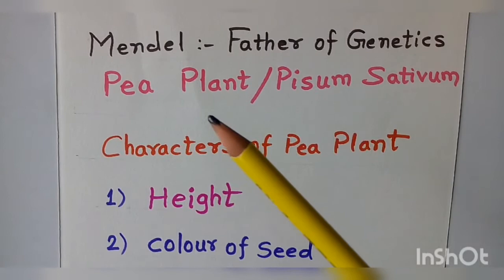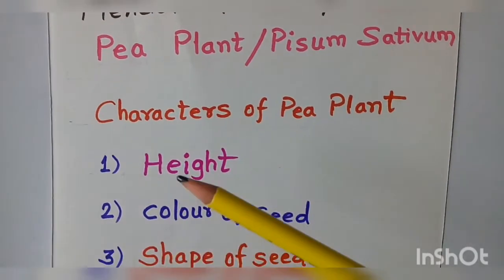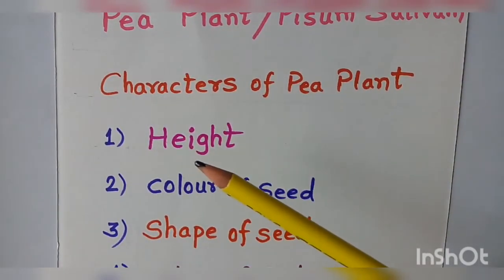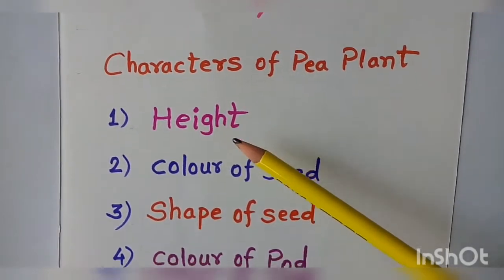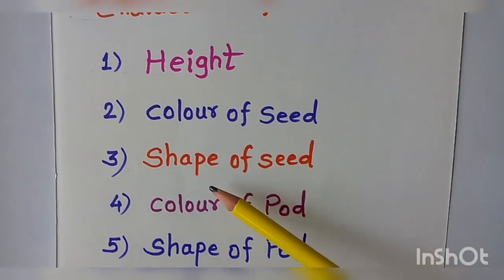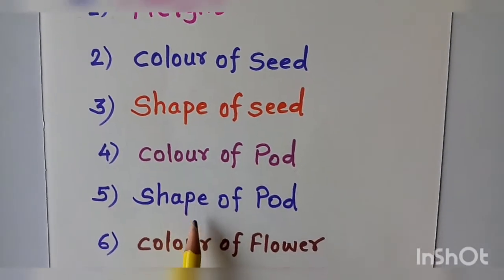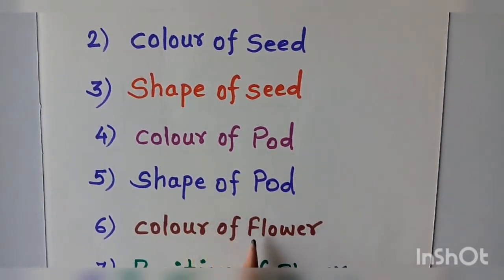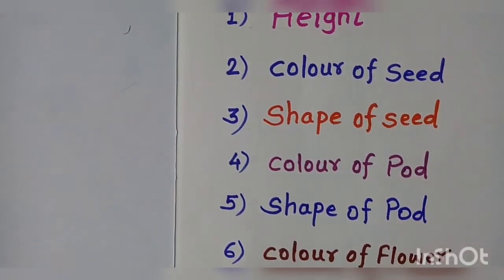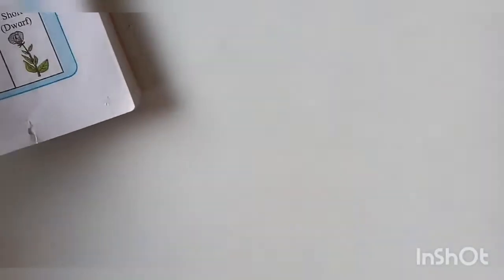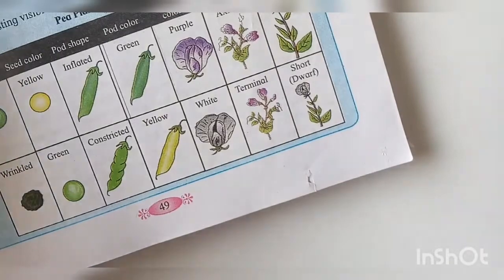In addition to that, pea plants show various characters such as height, color of seed, shape of seed, color of pod, shape of pod, color of flower, position or location of flower. So these are all the characters studied by Mendel. We'll see the diagram also.